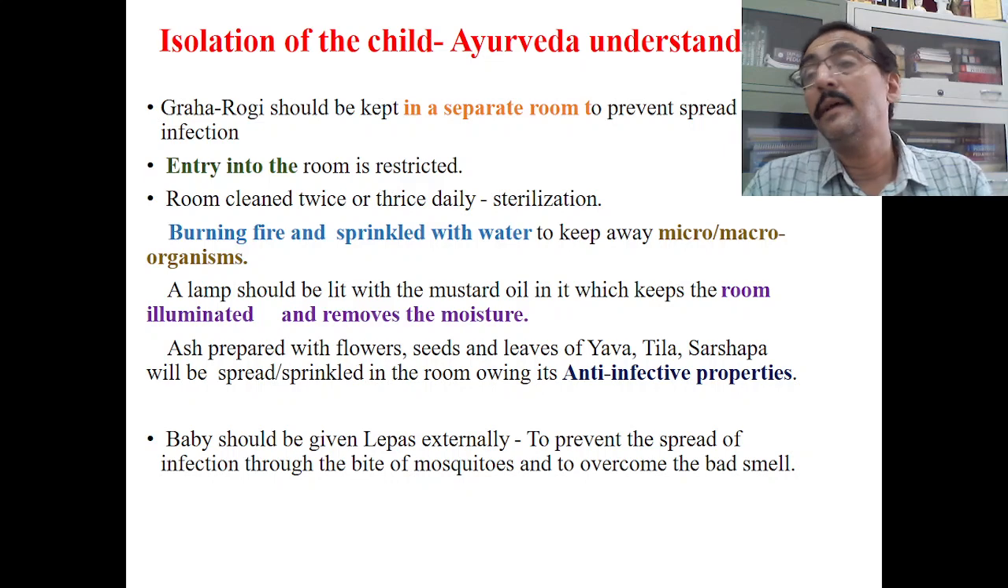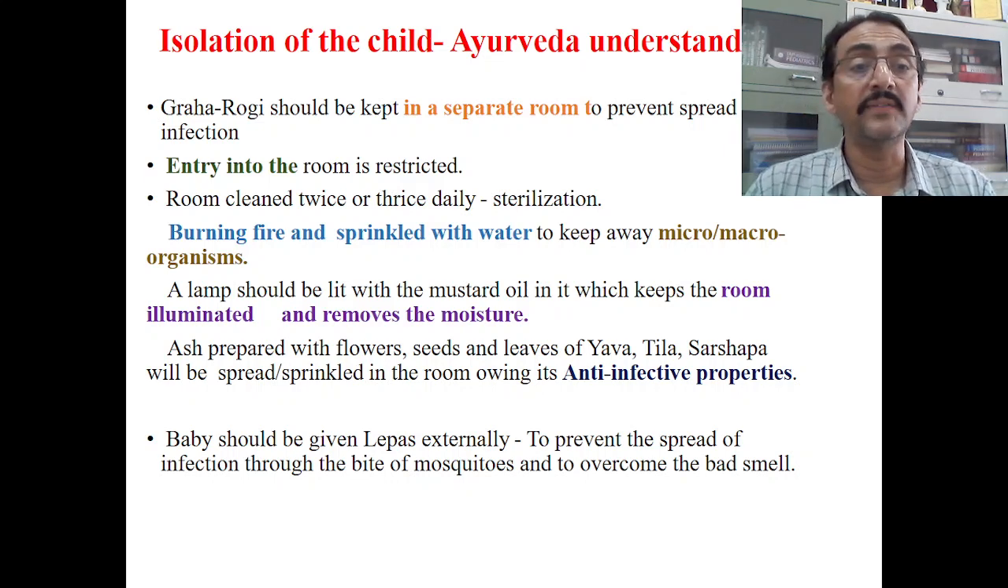Another important method which has to be followed in the isolated room is that ash prepared from the flowers, seeds and leaves of different drugs like yava, tila, sarshapa will be spread. Now, the leaves or any stem material of yava, tila and sarshapa has to be taken and burnt, and its ash will be prepared, and this ash will be spread on the floor of the isolated room. Okay, because these drugs again have disinfectant and anti-infective properties.